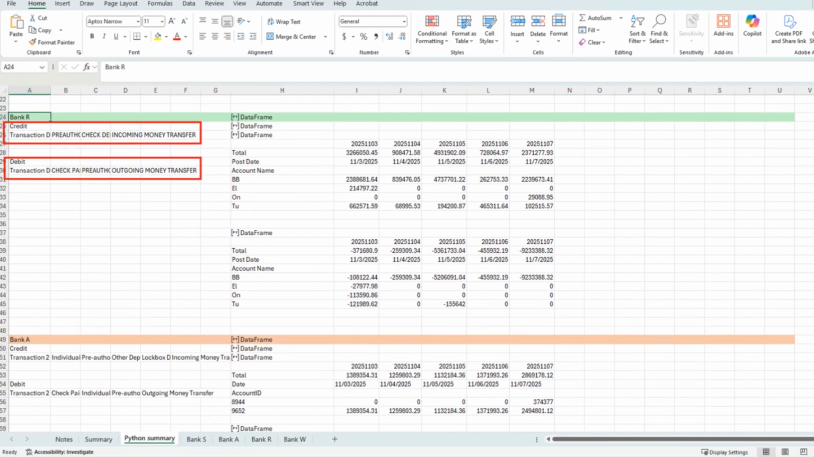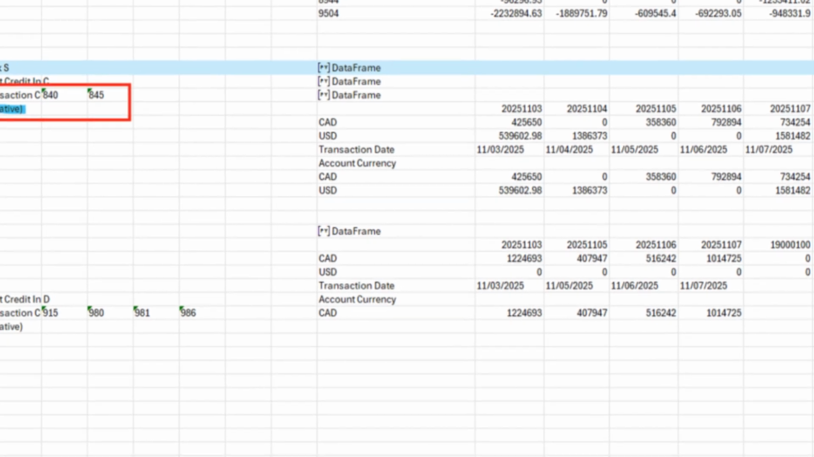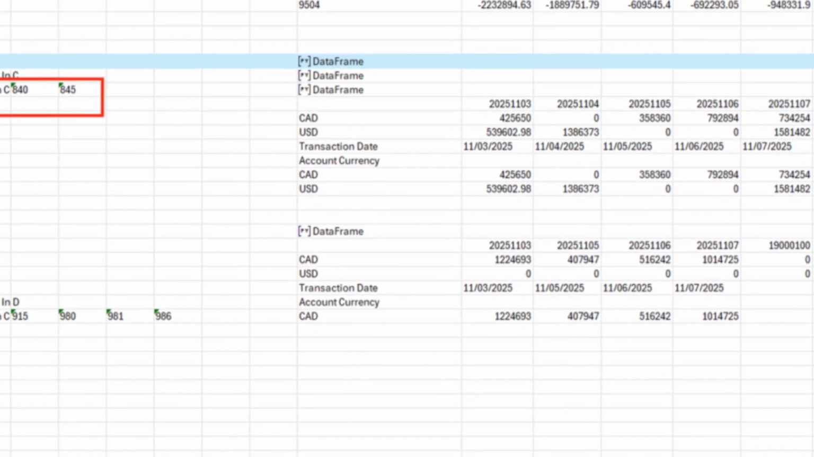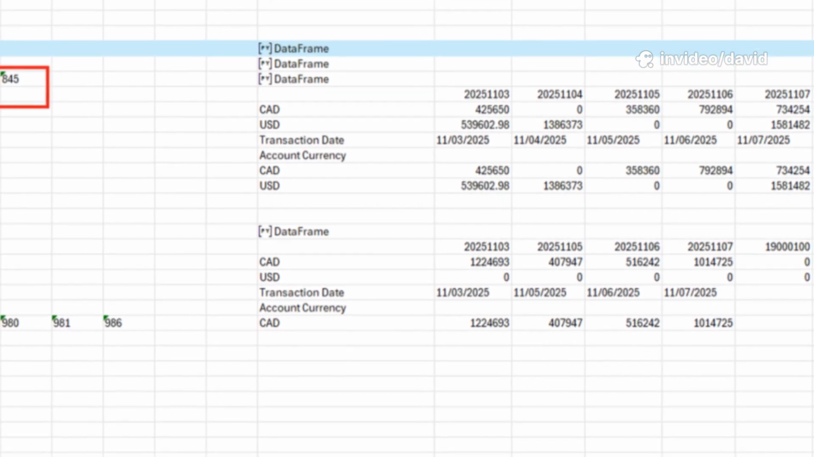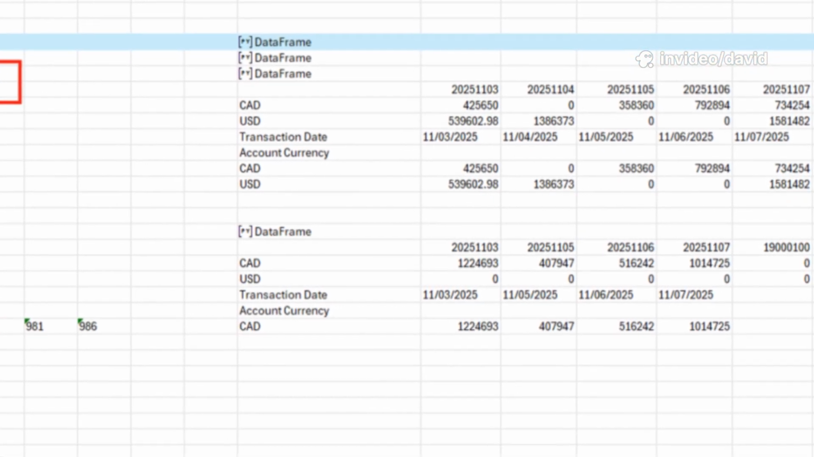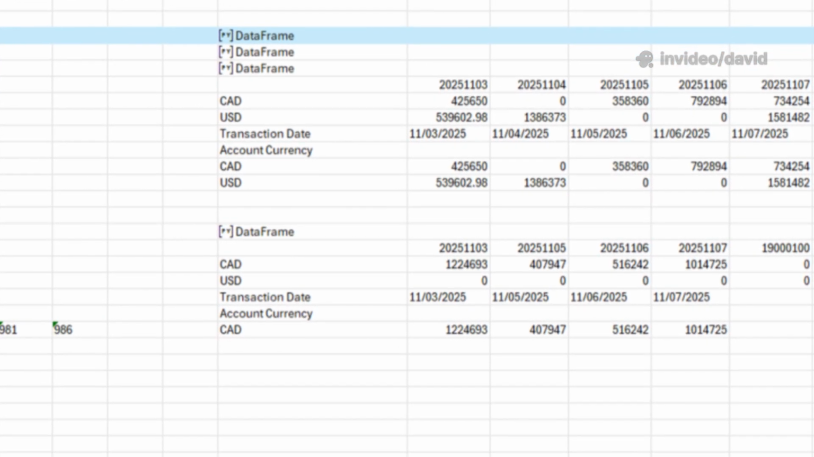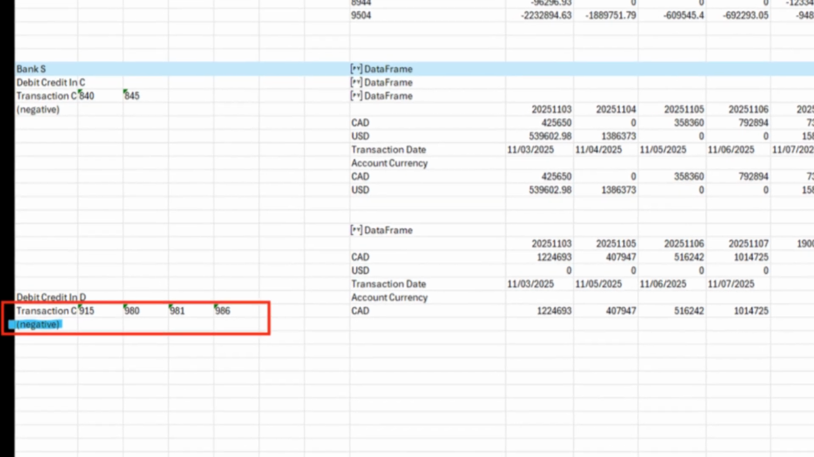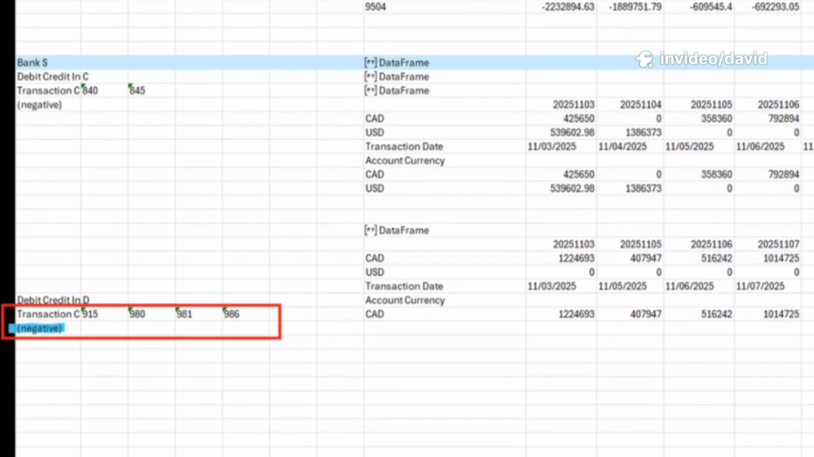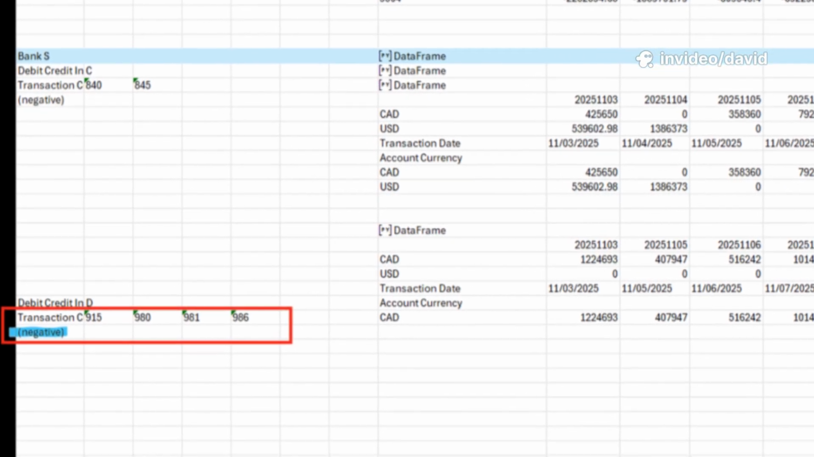transfer, it is disbursement. Bank S's report provides a data field transaction code. I used a blacklist approach. So long as the transaction code is neither 840 nor 845 and it is credit, it is collection. And so long as the transaction code is none of 915, 980, 981, 986, and it is debit, it is